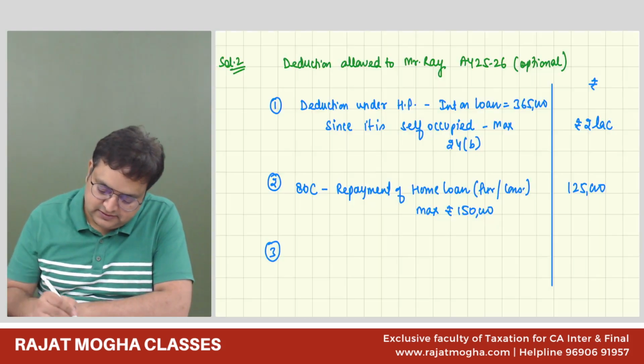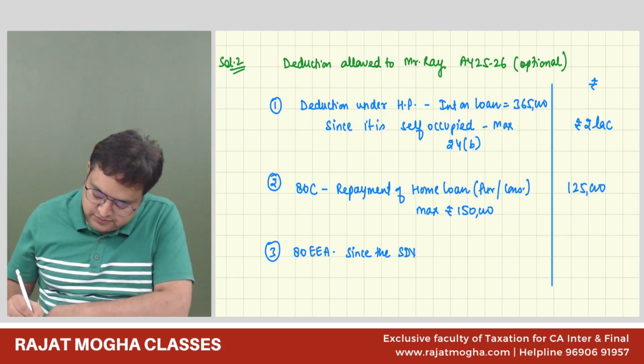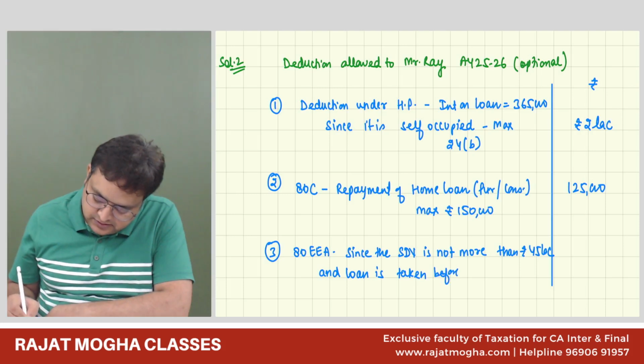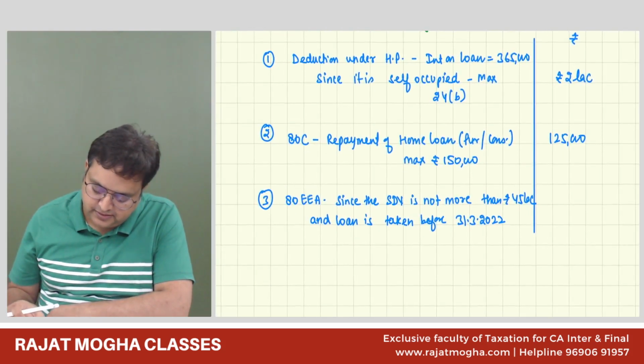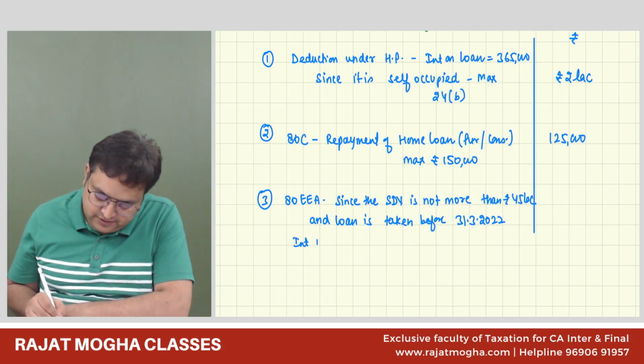Third is section 80EEA. Since the stamp duty value is not more than 45 lakh and the loan is taken before 31st March 2022, interest is allowed.